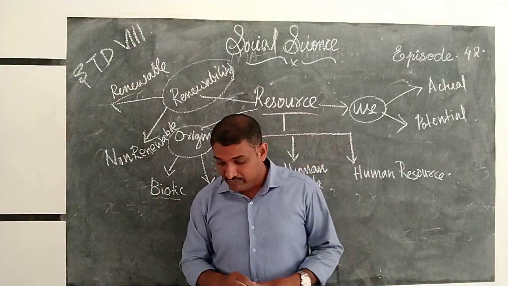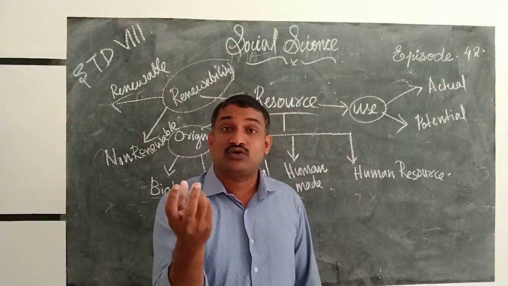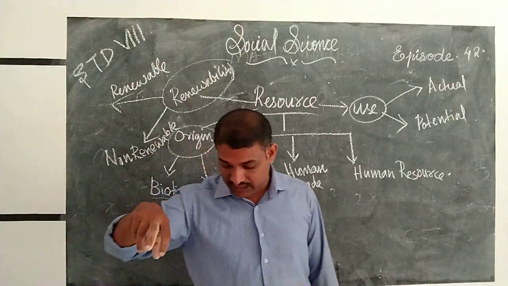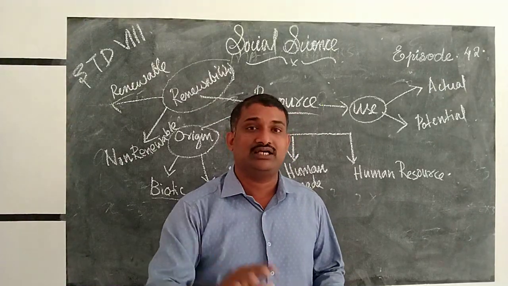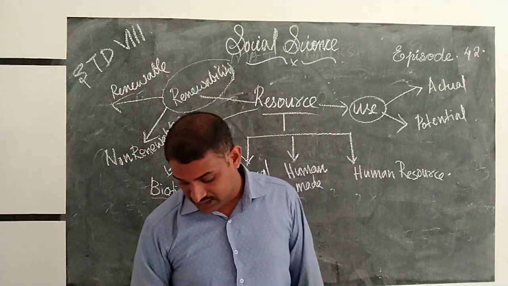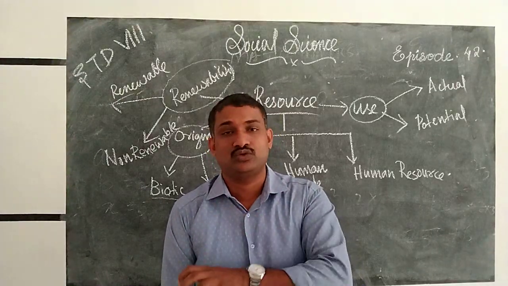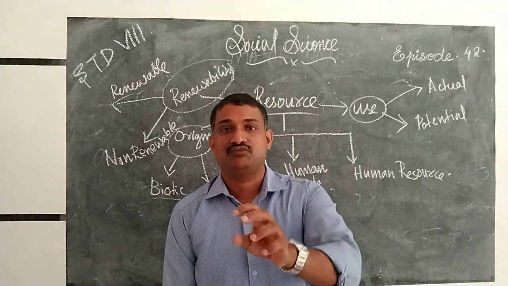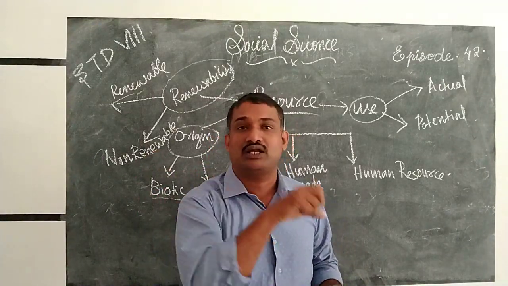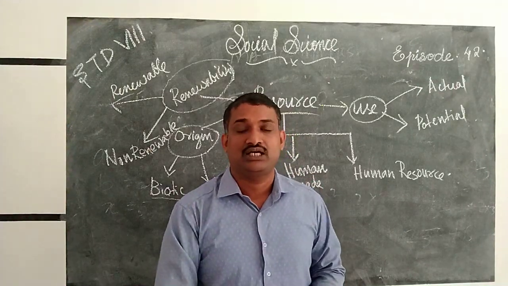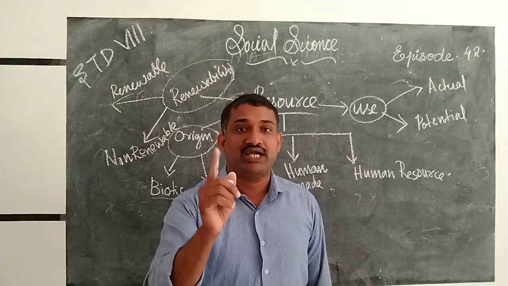What is a patent? A patent means exclusive right over an idea or invention. If you discover a new thing, definitely you need a patent. If you find a cycle running with the help of sunlight, if you can run your bicycle with solar energy, definitely you need a patent.